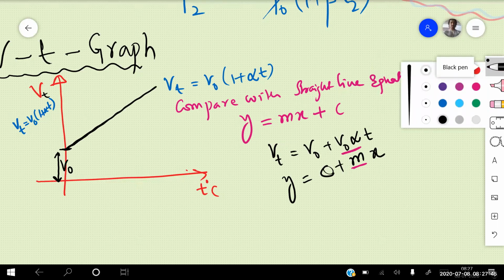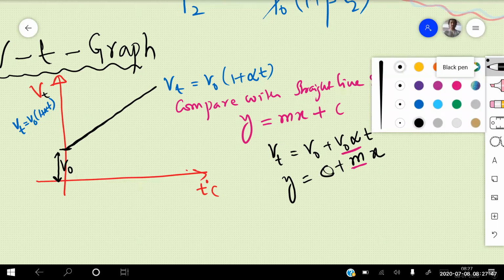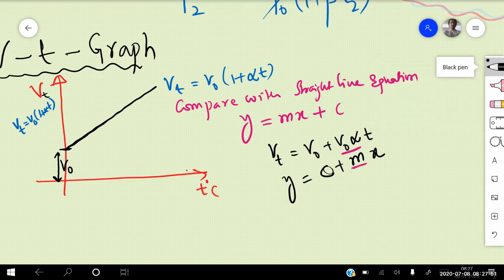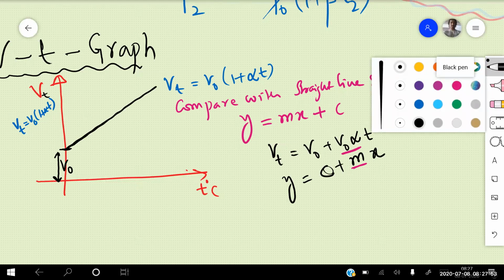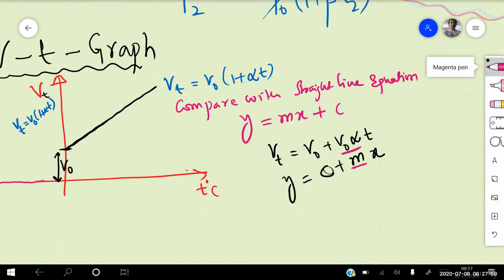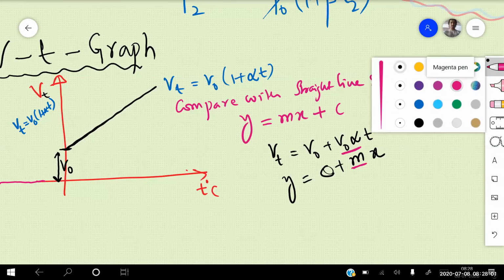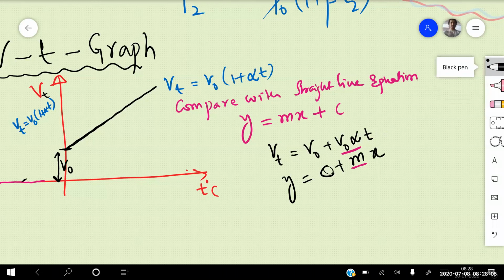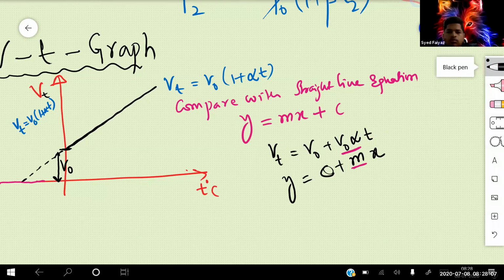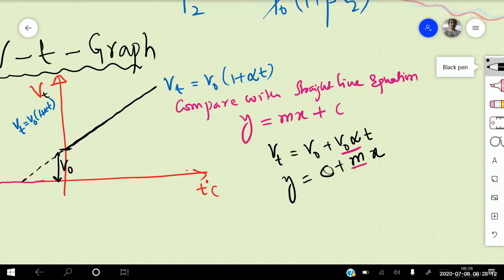It is meeting somewhere here. This is the volume at what temperature?